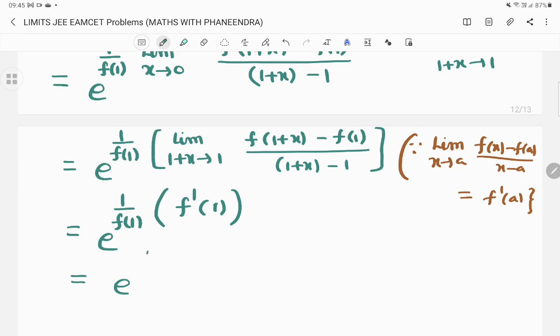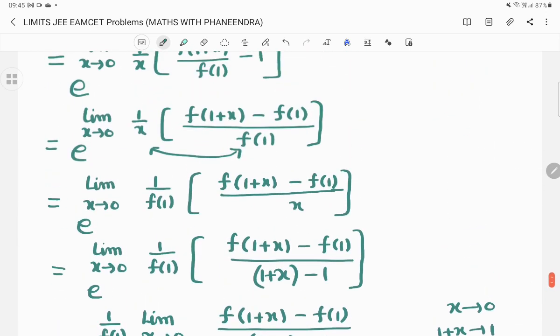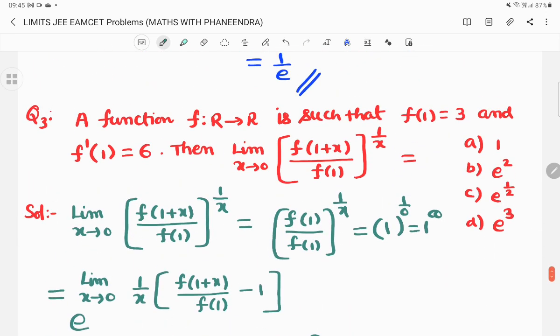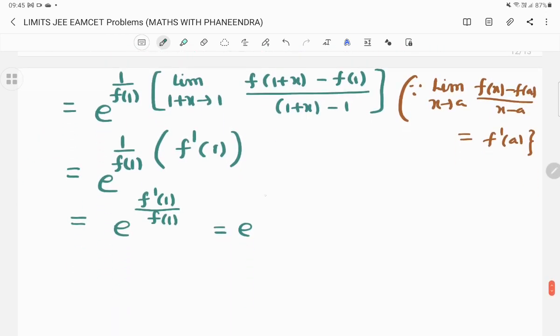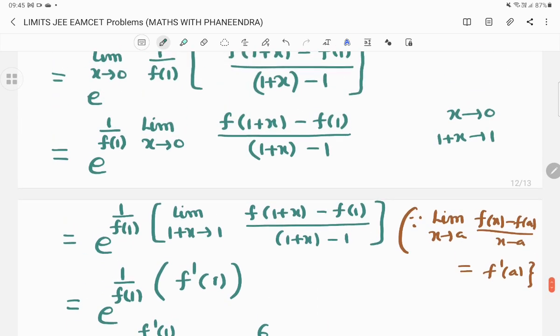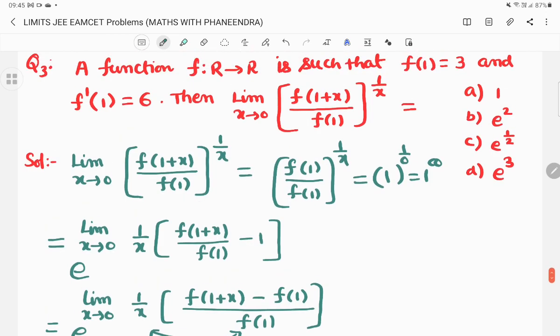Both values we have now. It is given in that question. So e power f dash of 1 by f of 1. What is f dash of 1? 6. f of 1 is 3. So 6 by 3, which is equal to e power 2. So e power 2 is the right answer, which is there in the second option. I hope everyone understands that.